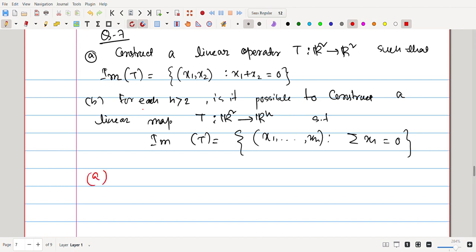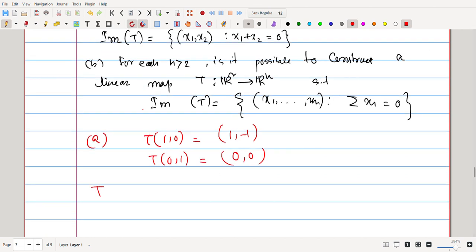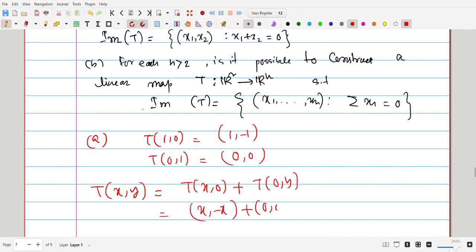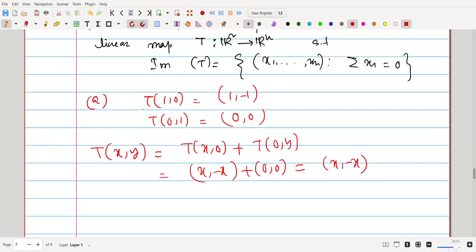Okay, that's the idea. So let T of (1, 0) be (1, minus 1), and T of (0, 1) be 0. Okay, this is my definition. Then you can see that T of (x, y) is T of (x, 0) plus T of (0, y), which is the same as (x, minus x) plus (0, 0), which is the same as (x, minus x).